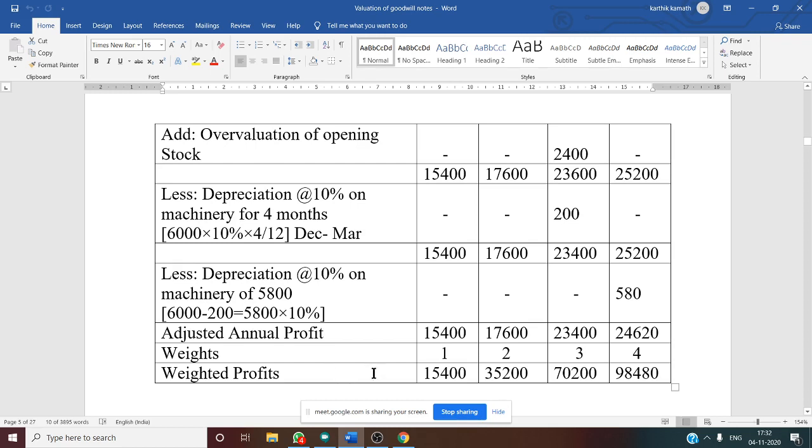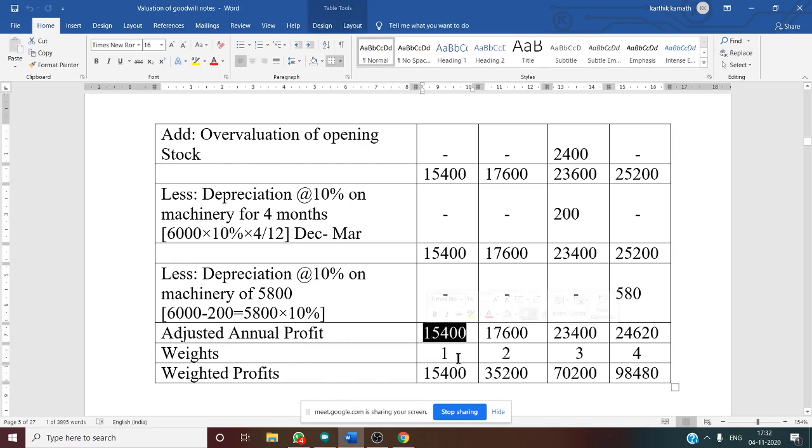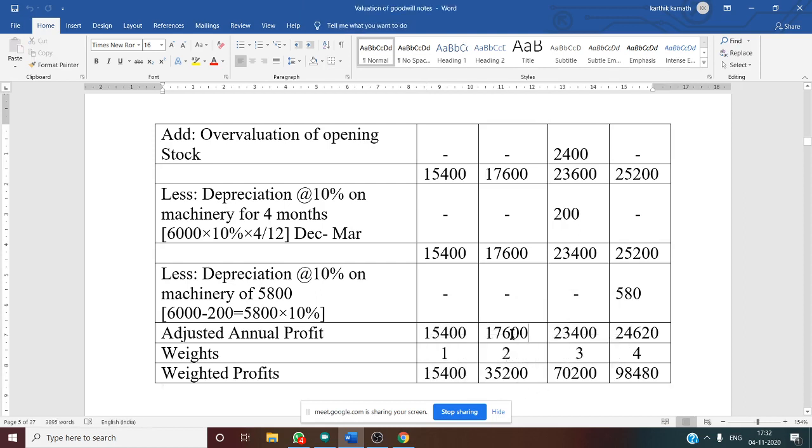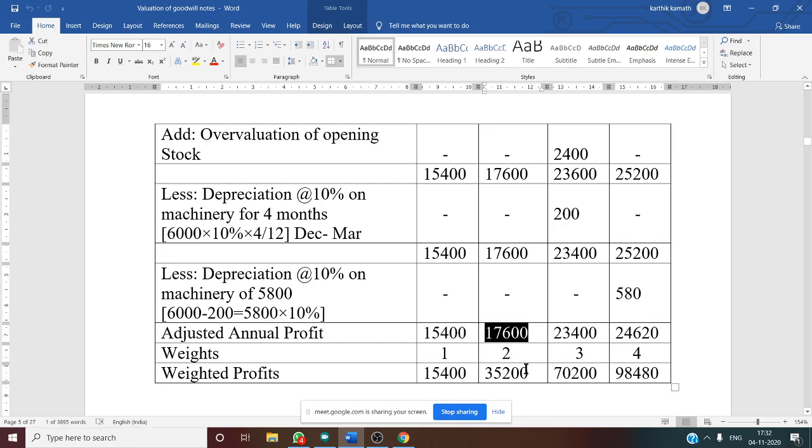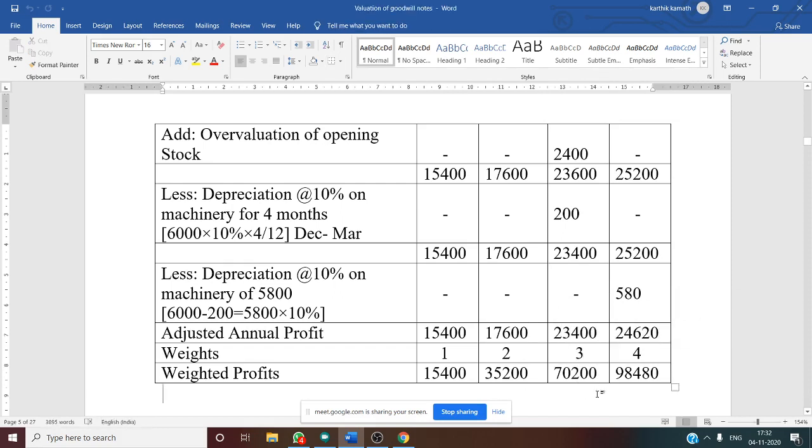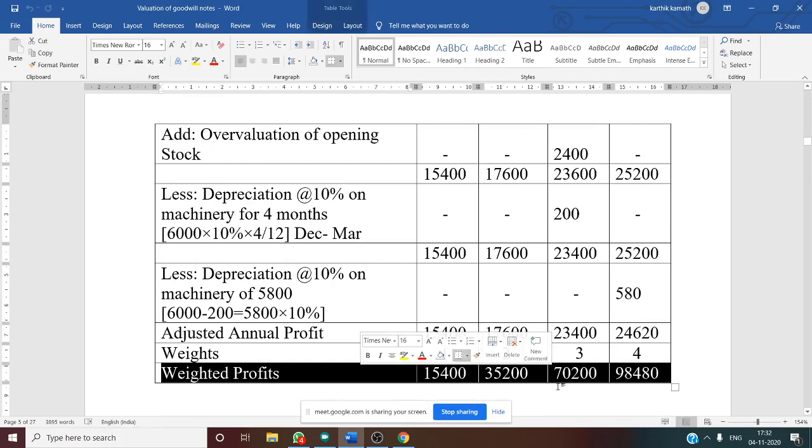How to calculate weighted profit? Adjusted annual profit into weights. So 15,400 into 1, you will get 15,400. Then again, second year 17,600 into 2, 35,200. Third year 23,400 multiplied by 3, you will get 70,200. Then for the fourth year also you have to do the same thing. So final answer is this. This is our final answer as per the format, that is weighted profit.